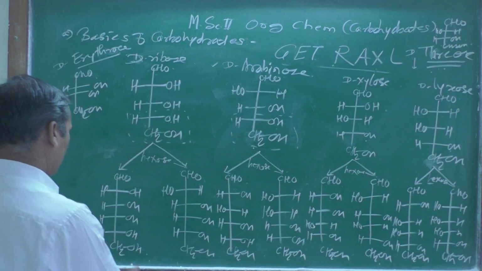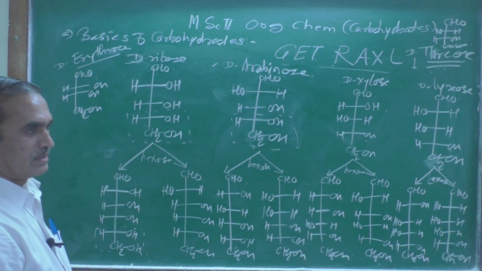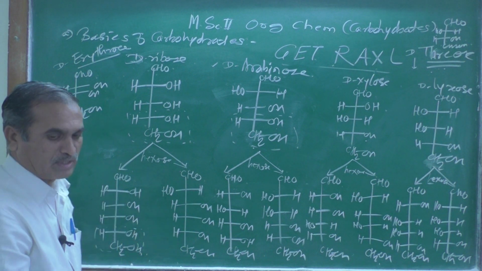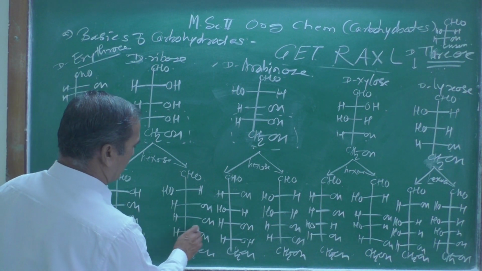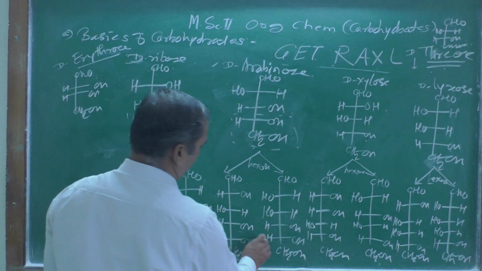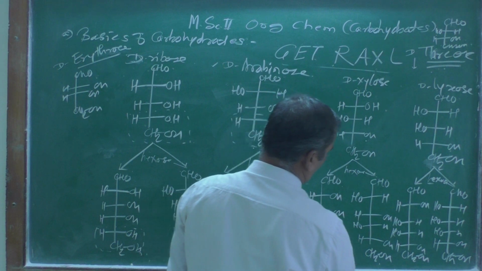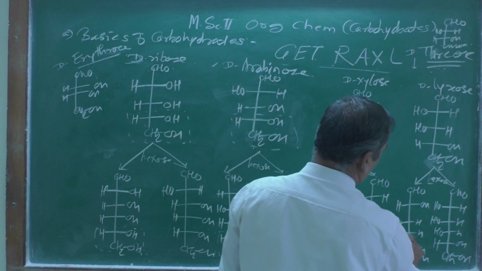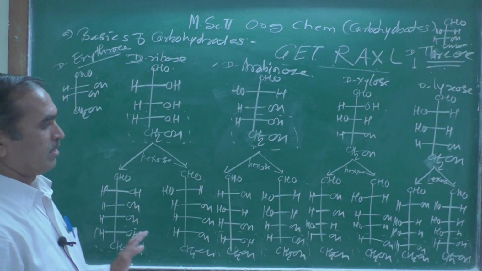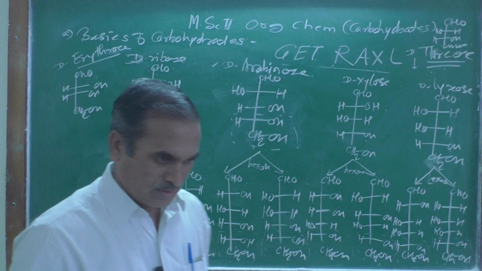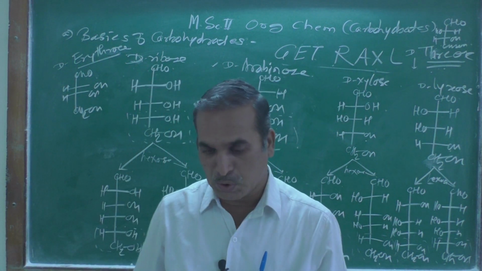Why? Because if you see the lowest chiral center, the hydroxy group is on the right hand side, and therefore they are designated as D. In every case if you see over there you will find they are the D configuration. The naturally occurring carbohydrates are D configuration. Look at this one everywhere. And now from these 8 isomers, what is your job now? You tell me which one will be the D-glucose.